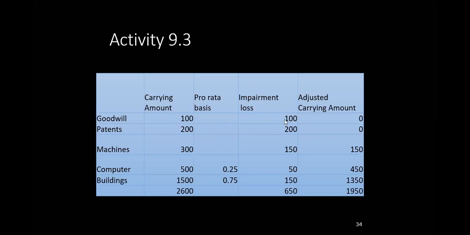So from that, we goodwill next fully impaired. The balance is 200. Balance 200 we are allocating on pro rata basis. I think it's okay. Then the reversal of impairment. We are discussing the reversal of impairment.